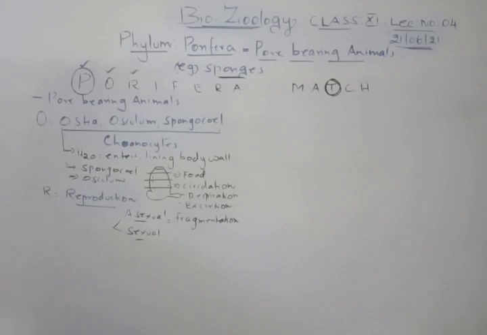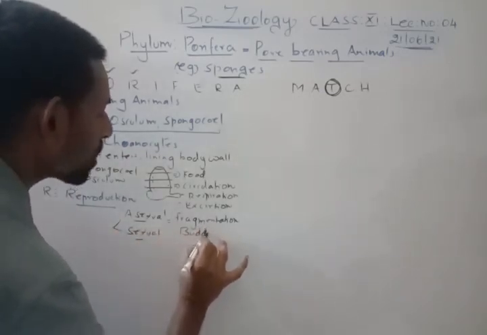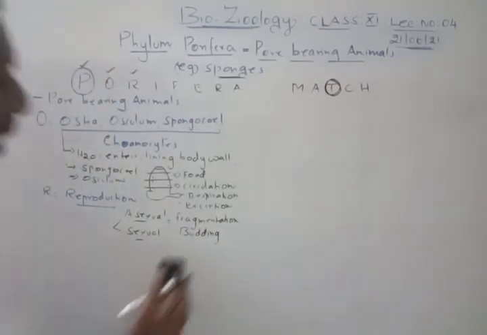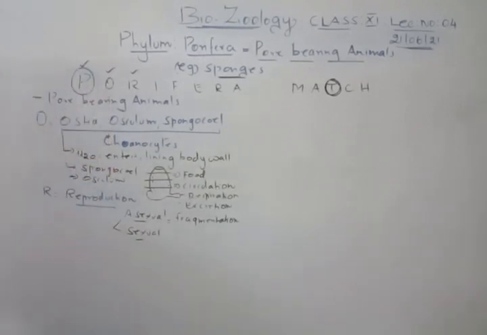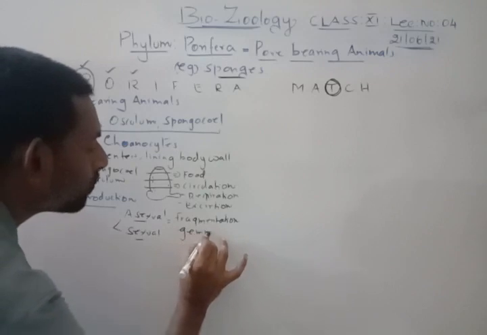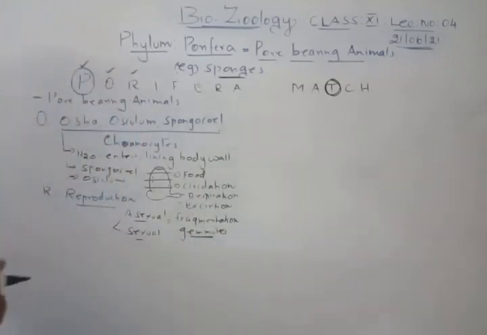It is also done by budding. The asexual reproduction is also done by budding. Budding is also called gemmule formation. So instead of budding, we can talk about gemmules. Gemmule formation means a bud will be formed inside.